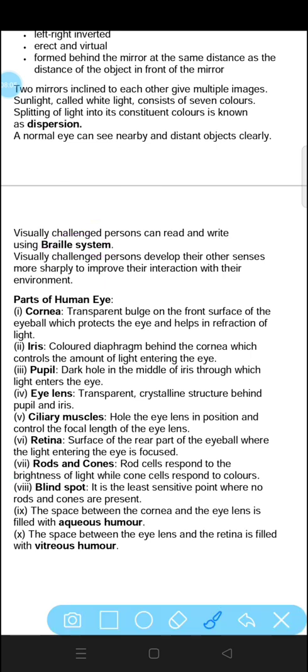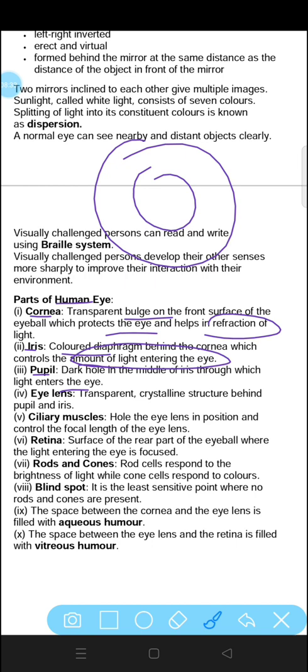Now, different parts of the human eye. The human eye has the cornea, a transparent bulge on the front surface of the eyeball. It protects the eye and helps in the refraction of light. Iris is a colored diaphragm behind the cornea and it controls the amount of light entering the eye. Iris adjusts the light. Pupil is the dark hole in the middle of the iris through which light enters the eye. In our eye, this one is iris and pupil.